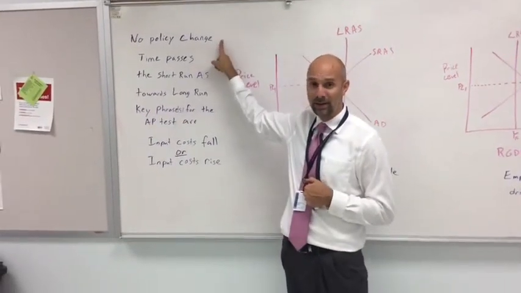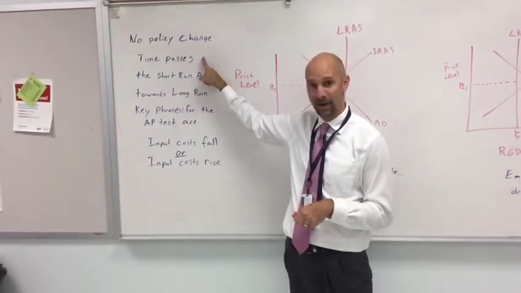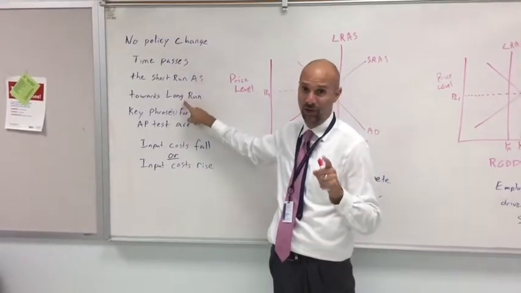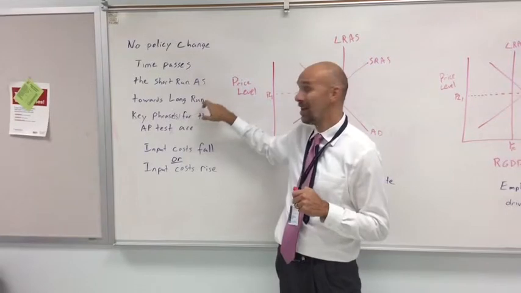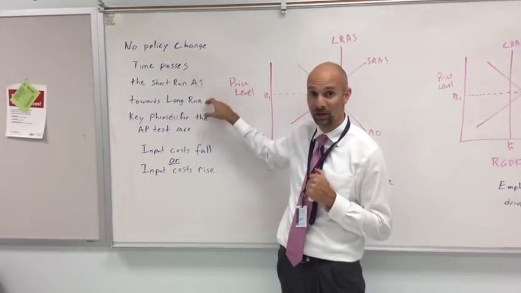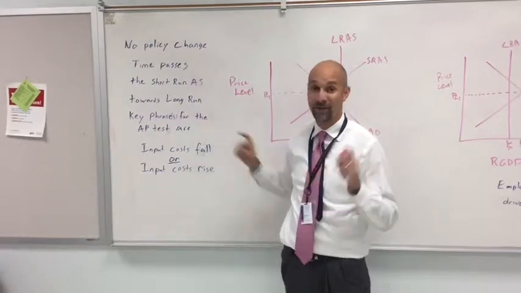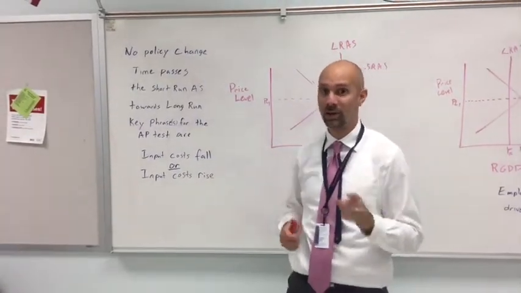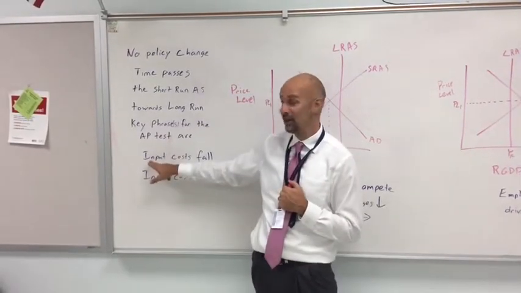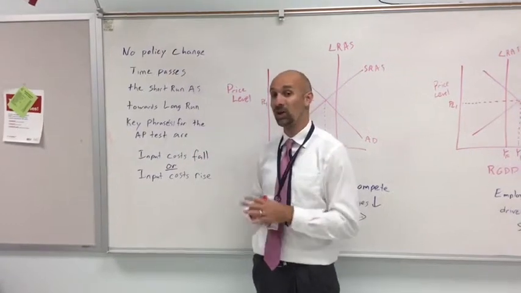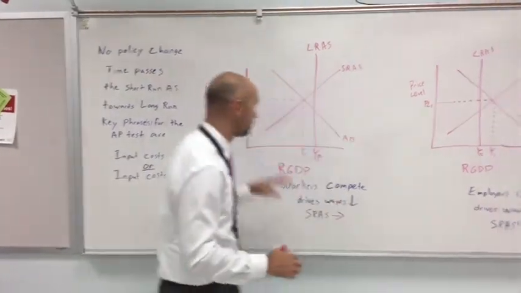If there's no policy change, we still know that time passes. When time passes, the short run becomes the long run, and we're all dead. But before that happens, the aggregate supply is going to move. The short run is going to move towards the long run. The key phrase for the AP test for the how that happens is that the input costs change, right? You're going to either say the input costs fall or the input costs rise, because that's what shifts the SRAS.